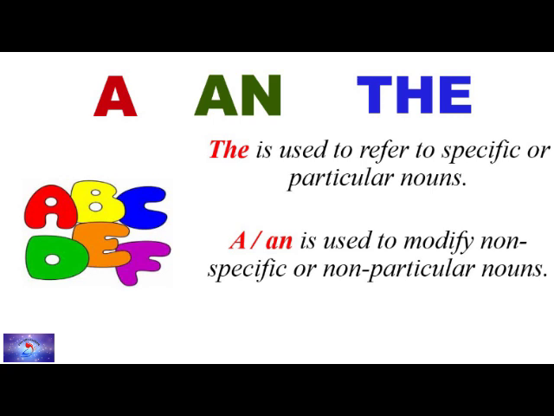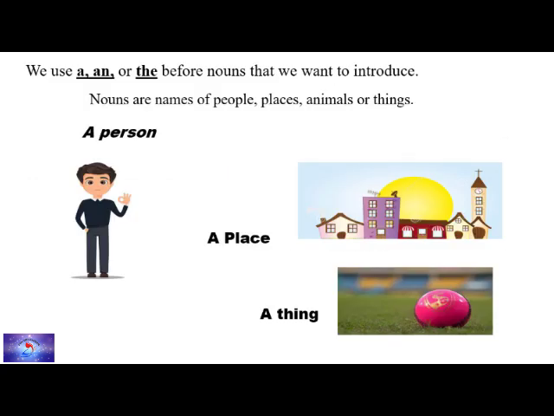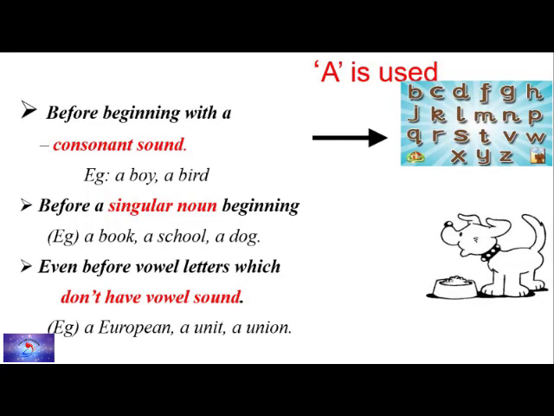So let us learn this in detail with some examples. So we use a and the before the nouns that we want to introduce. Nouns are names of people, places, animals or things. If we say a person, a place, a thing, so a is used. A is used before a word beginning with a consonant sound.